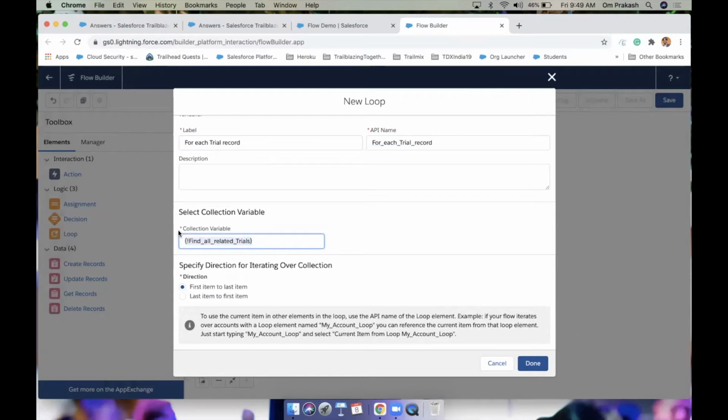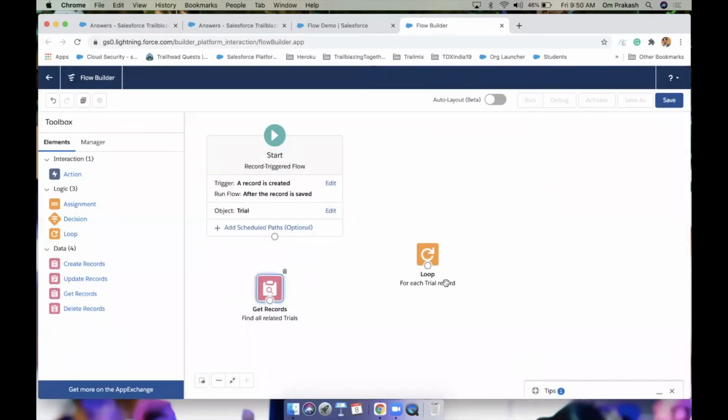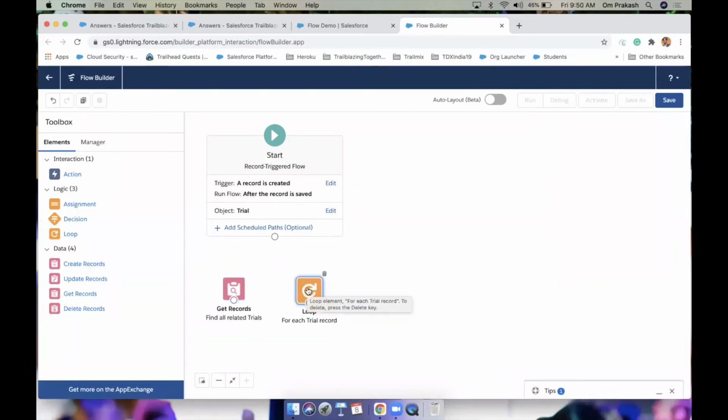So choose this, find all related trials, the name of our get record element. That's a cool thing. Okay, done. We have added one loop. The loop will iterate on the collection variable and give us the trial records one by one.